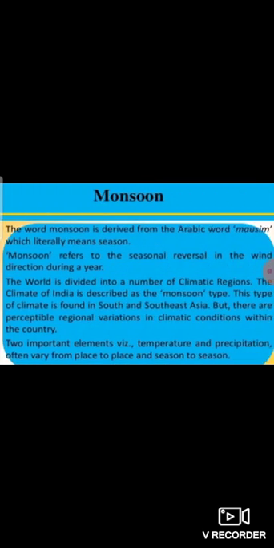Now, monsoon. The word monsoon is derived from the Arabic word mausim, which literally means season. Monsoon refers to the seasonal reversal in the wind direction during a year. The climate of India is described as the monsoon type. In Asia, this type of climate is found mainly in the south and southeast.